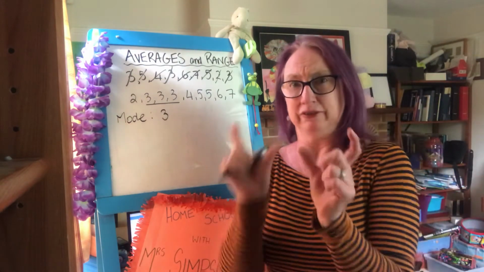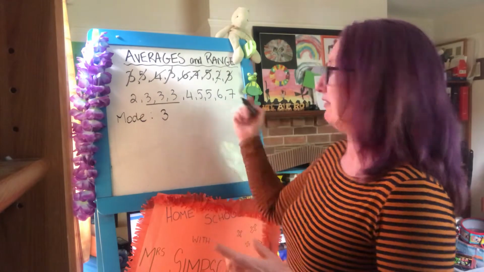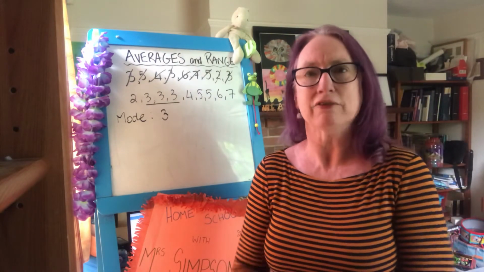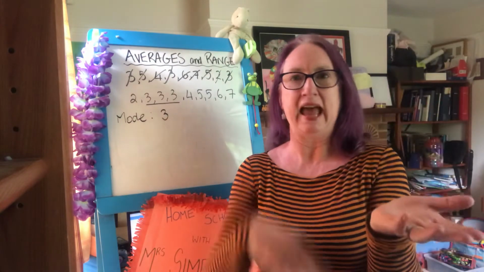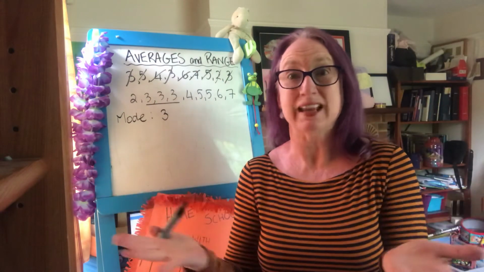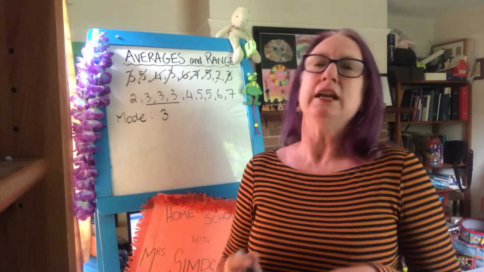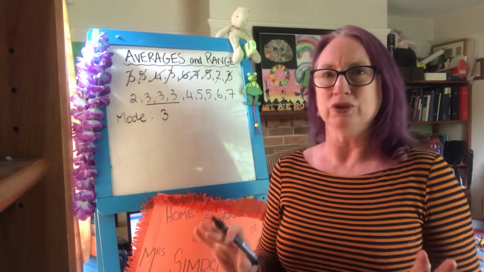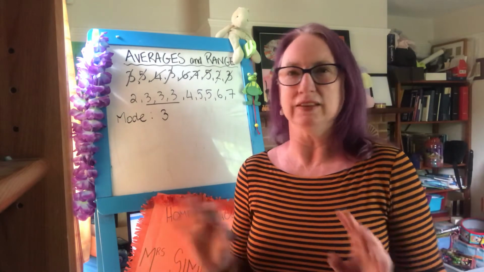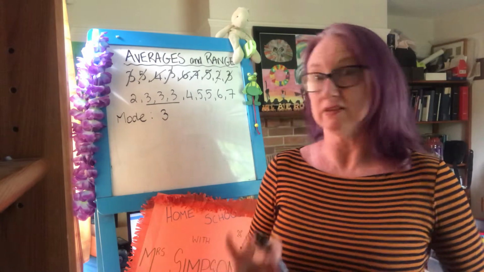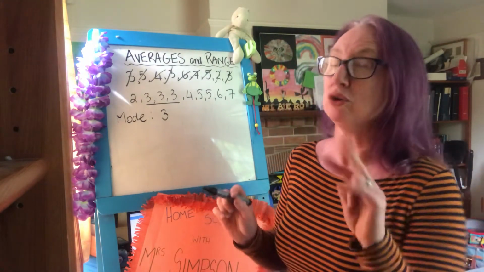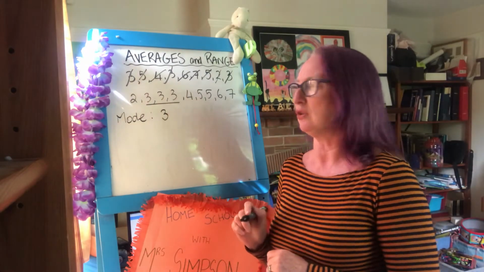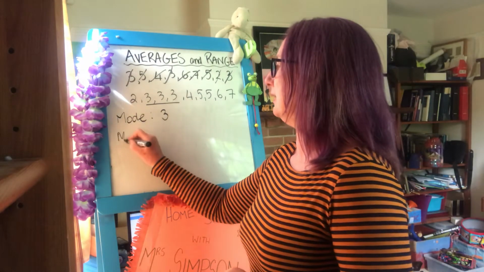If you do have 2 of them the same, say we did have an extra 5 in there, you can have more than one mode. So you could say the mode is 3 and something else, if they're both the top scorers. Once you get past that though, if there's more than 2 of them, then we say there's nothing that really stands out. So we can say there is no mode if nothing stands out as being the 1 or 2 items that are the most common.